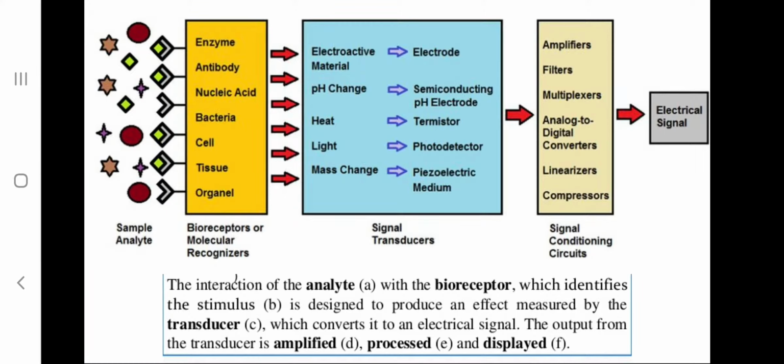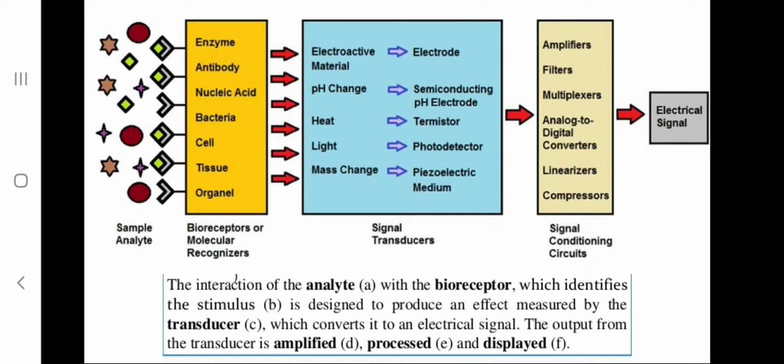So what a biosensor does is that the interaction of the analyte with the bioreceptor, which identifies a stimulus, is designed to produce an effect, that is the interaction between this receptor and this analyte will produce an effect which is measured by the transducer, and then this is converted into an electric signal, and this electric signal, the output from the transducer, is amplified and processed and displayed using a computer.